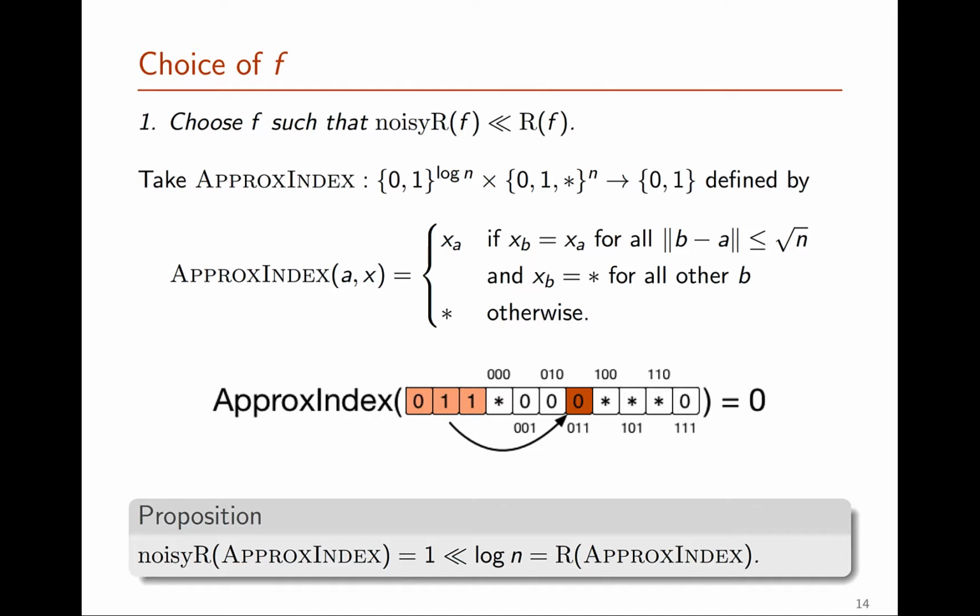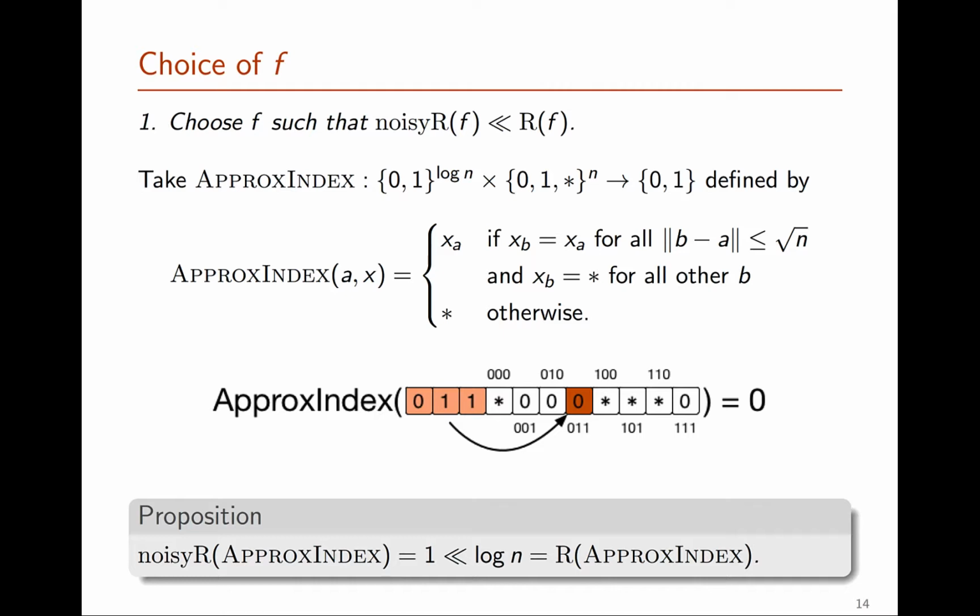The standard index function, we can think of it as having its input split up into two parts, the address A and the rest of the bit string that we're calling x here. And the value of the index on input A, x is just the value of the bit of x at the index given by the address A, so x sub A. For the approximate index function, we design a partial function that makes it easier to compute.